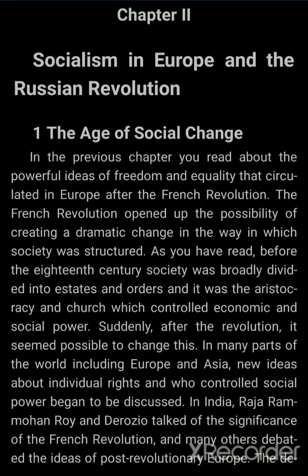Hello, students. This is the second chapter of your history NCERT book, India and the Contemporary World. The name of the chapter is Socialism in Europe and the Russian Revolution. So, what are we going to study in this chapter?